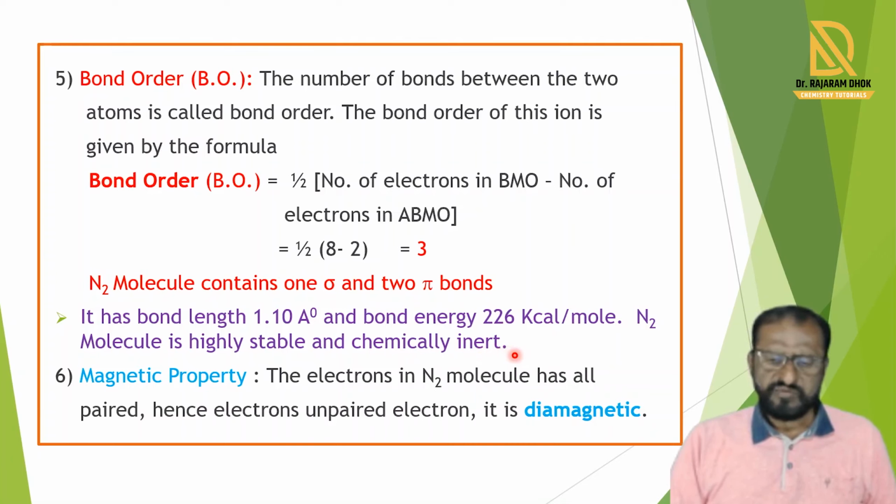Now the last property is the magnetic property. In the N2 molecule all electrons are paired. So there is not a single unpaired electron, and because of that the N2 molecule shows diamagnetic property.